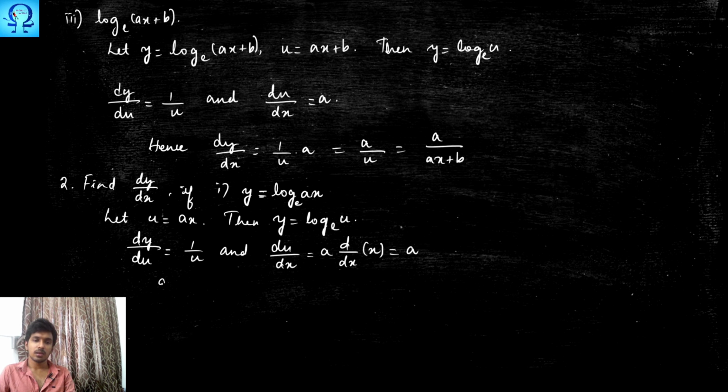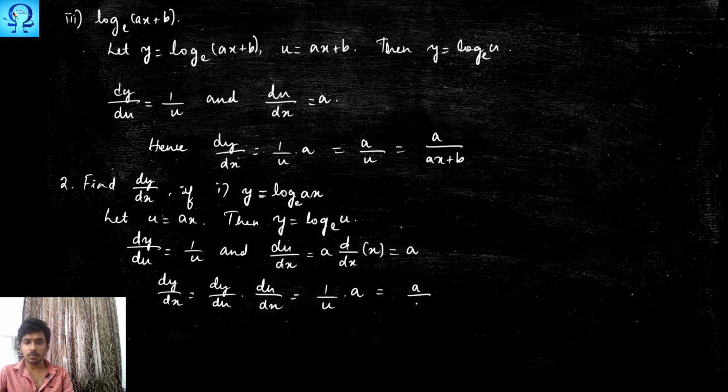And hence dy upon dx would be what? It is dy upon du times of du upon dx. So this is 1 upon u and this is simply a, and this happens to be a upon u, and u is what? Ax. So a gets cancelled and we will be left with only 1 upon x.